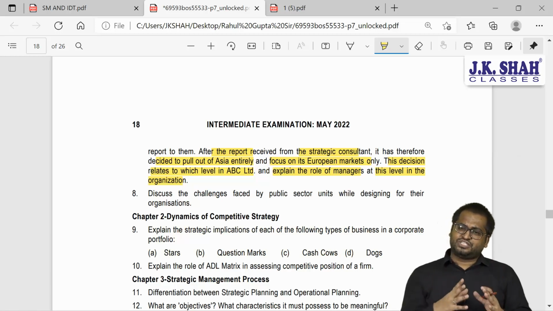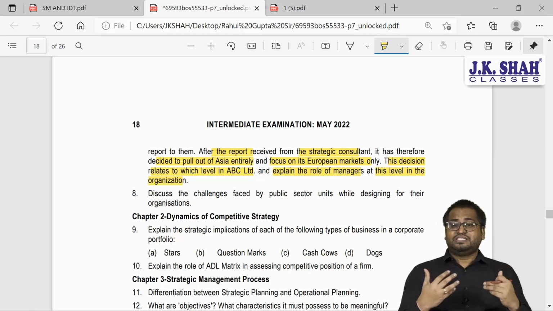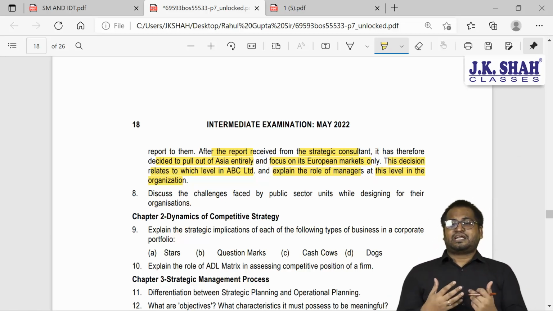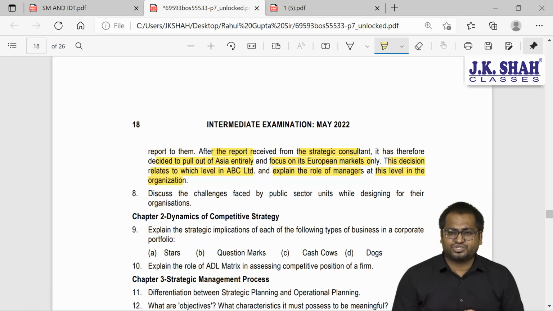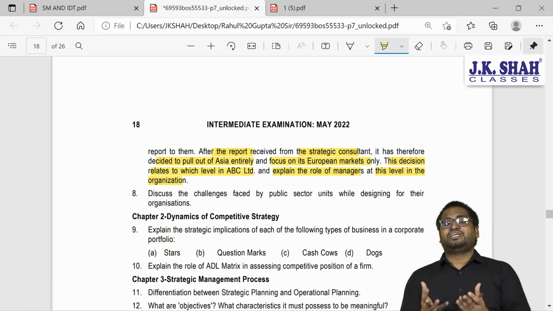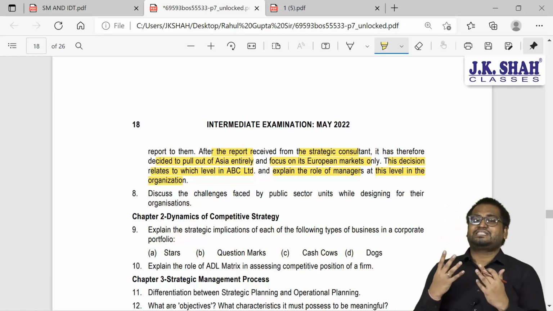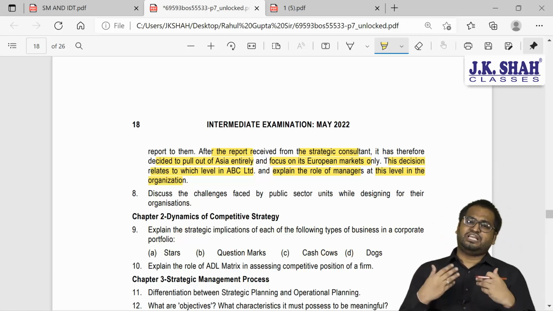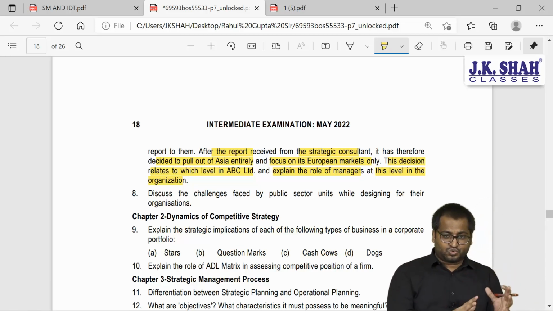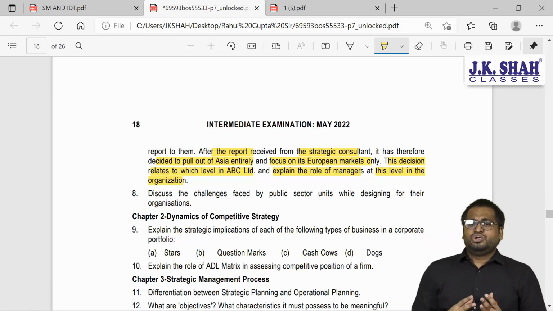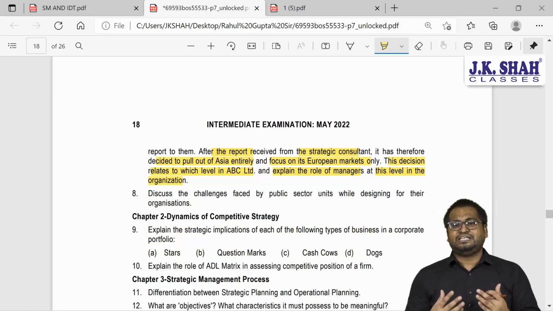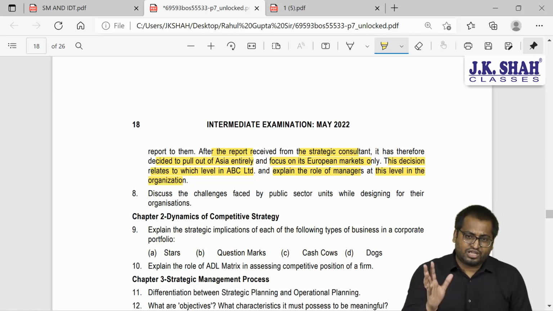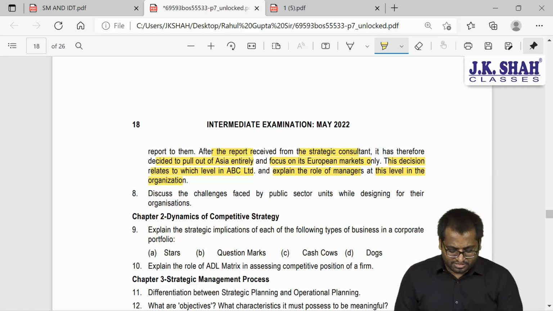So now what is the question telling you? This decision of discontinuing a particular product, or a particular business, in a particular geographical location, who has the authority of taking such decisions? Who can take such decisions? Which level of management? Number one, that is the first question. And number two, what is the role of these managers? I hope you all have understood the question.